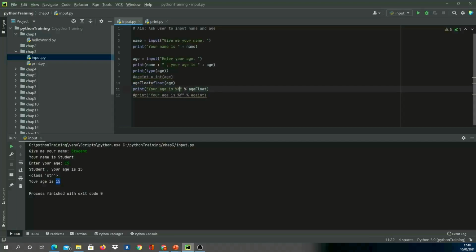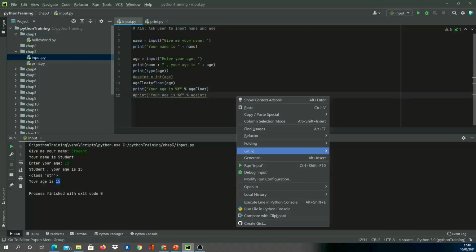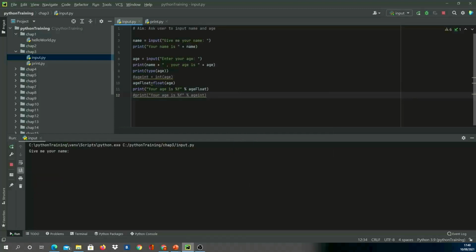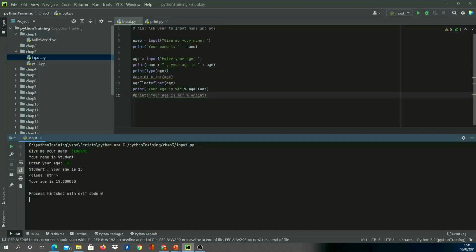So we need to print the float and save. I'll have to run this again. Run, student, age 15. And this time I got it in decimal.